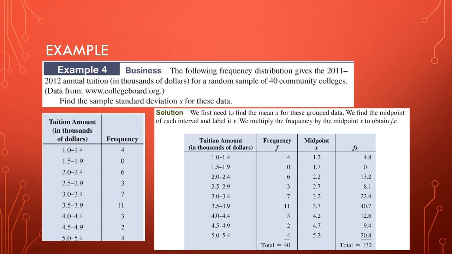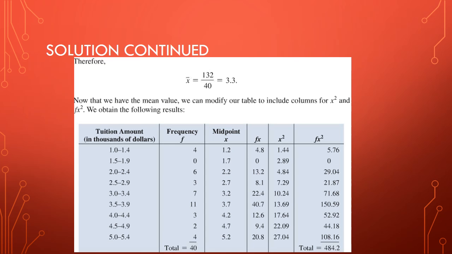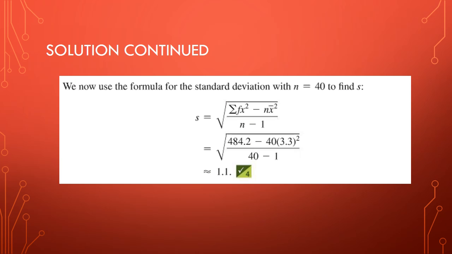Okay, here we're doing it all out by hand. Kind of hoping you're putting this in your calculator as you do it. It's really a lot more efficient. So here are our different charts. We have the frequency, the midpoint, and then what you do. So we get our mean is 3.3, and then they're following through and calculating some more columns here, the x squared, and putting it in the formula, and we get 1.1.